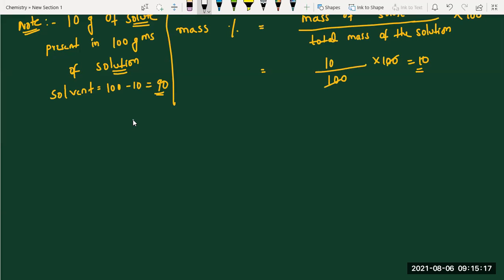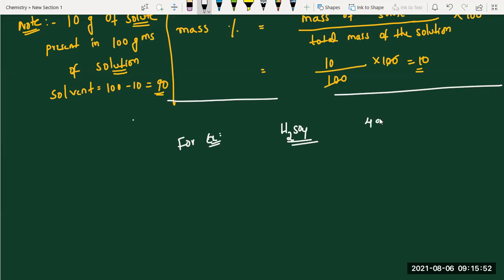So finally, what is the formula, students? Mass percentage equals mass of solute by mass of solution into 100. Okay. Now note down one question. Here also you will get the same thing. Just express, you no need to calculate, you will get the same answer.